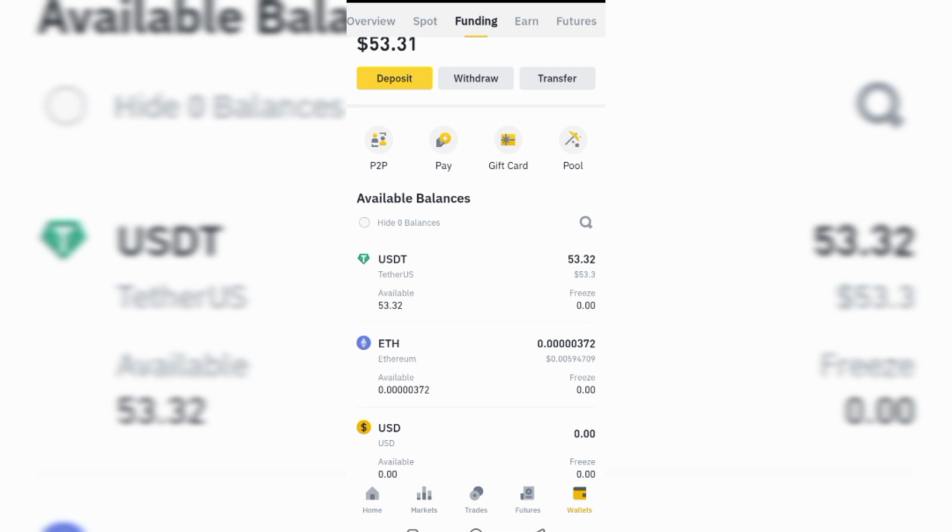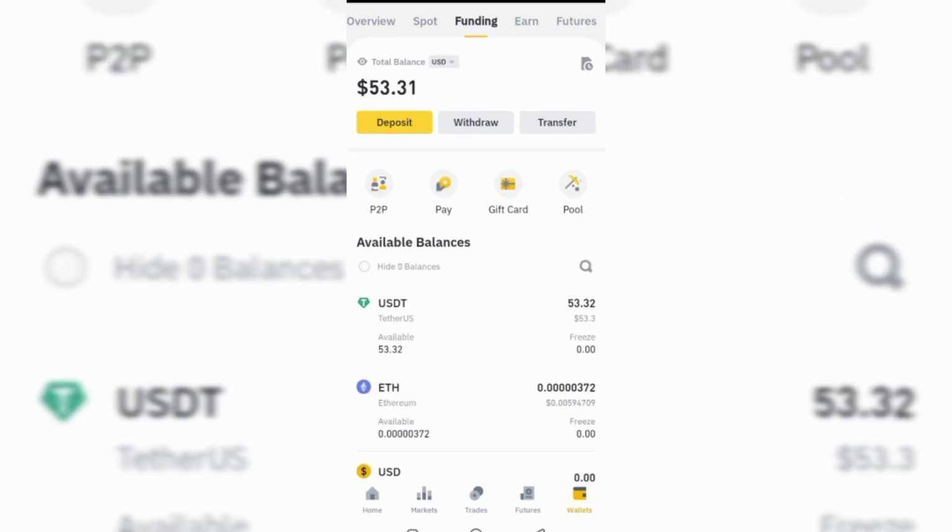Because I want to trade futures now, what you have to do is transfer this funding to futures. You cannot use the money under funding or the money under spot to trade futures, so you have to transfer the money into futures. So this is what I'm going to do.